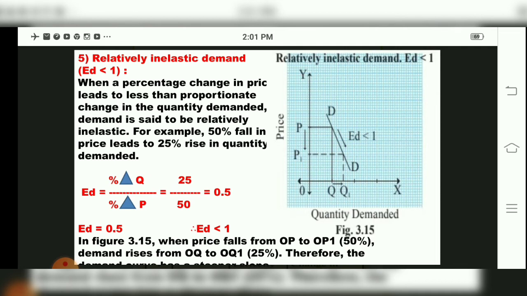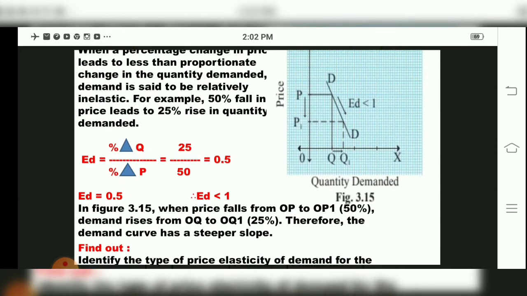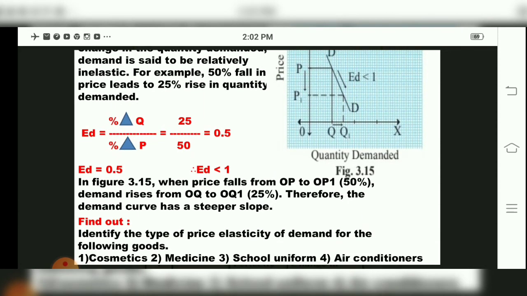Percentage change in quantity demanded divided by percentage change in price, 25 divided by 50, is equal to 0.5. So this figure 3.15 tells us that when price falls from OP to OP1, demand rises from OQ to OQ1, that is 25%, and therefore the demand curve has a steeper slope, children.